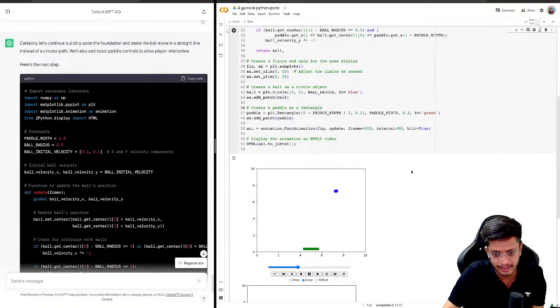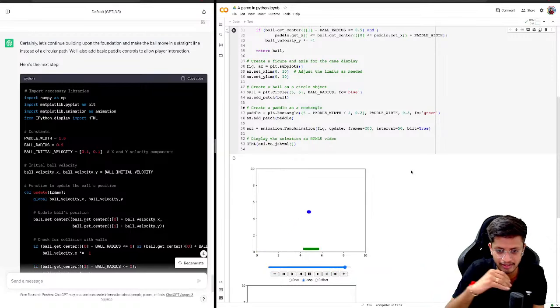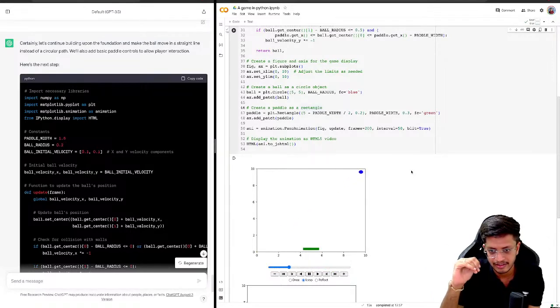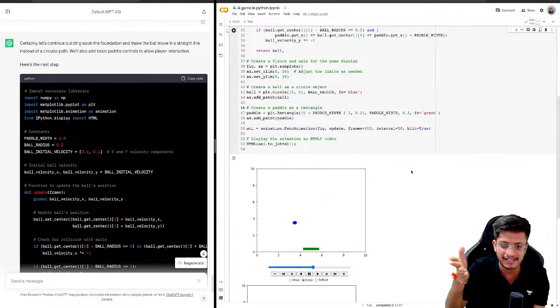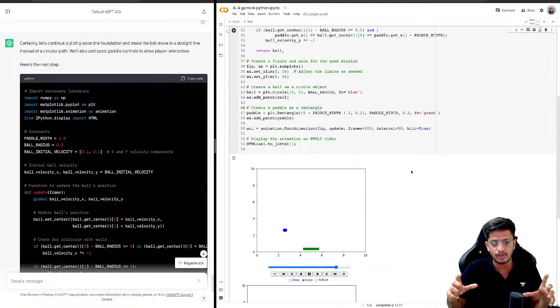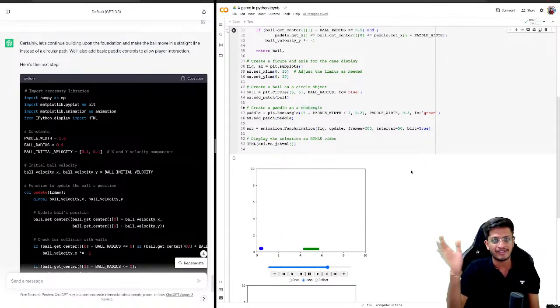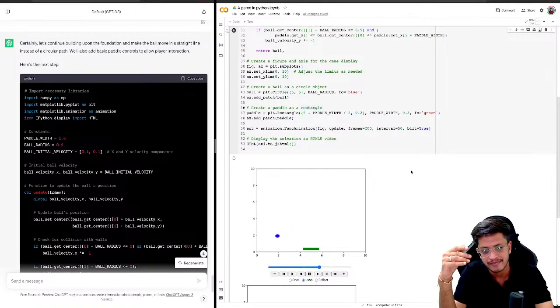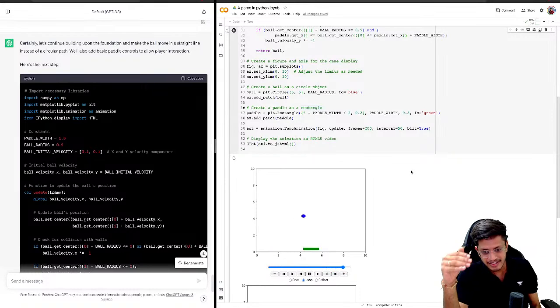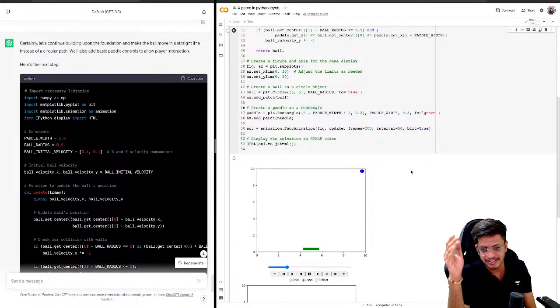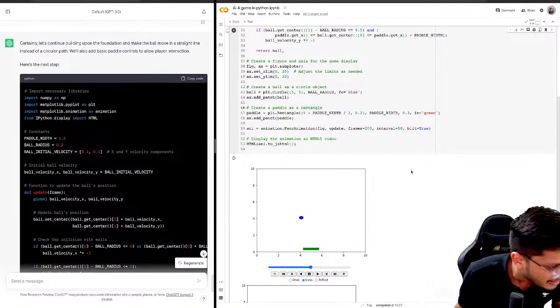So the ball gets reflected from the top right part, and it gets reflected on the bottom left part as well. So the ball is moving in the right direction, but since our window is a square window, see, this UI looks amazing, right? This is like a dream come true. If you remember, in childhood we had these rectangular LCD displays, and in the screensaver there was a ball moving on the screen, and we just kept waiting for it to hit the corner. So we have actually created a UI which is only hitting the corners. It's very satisfying to watch, and it is working.